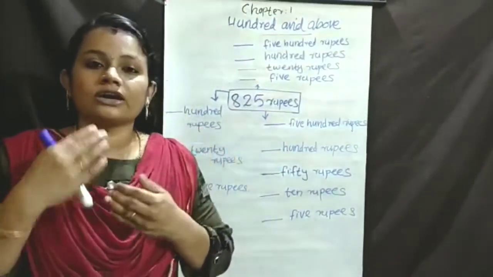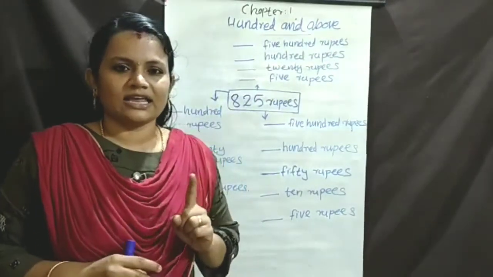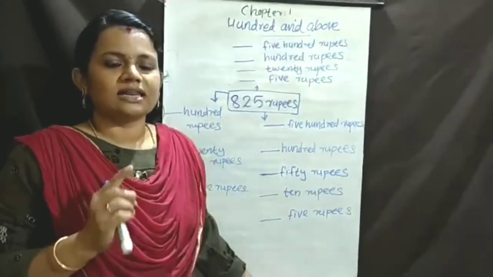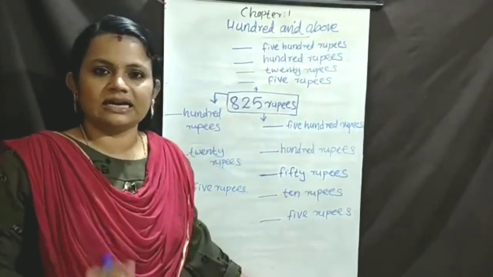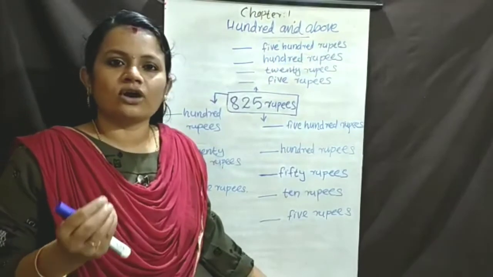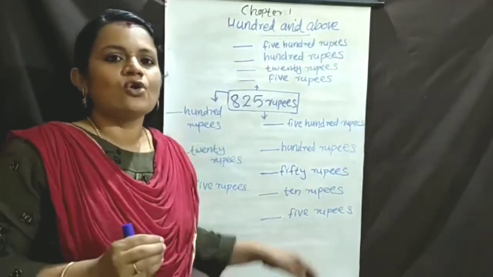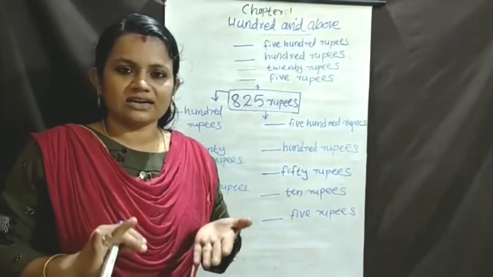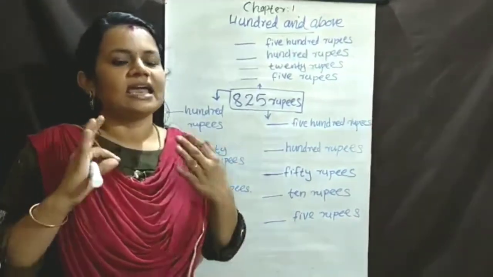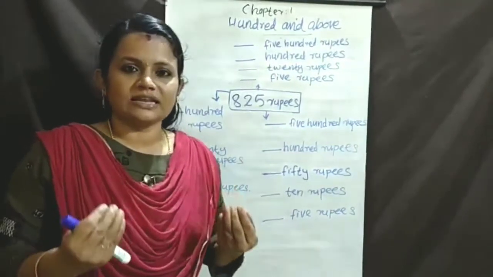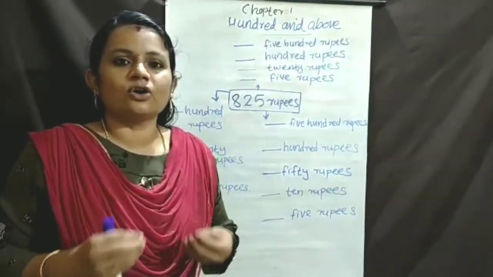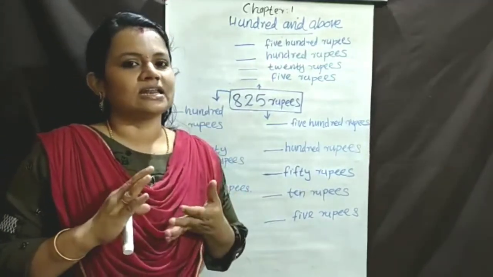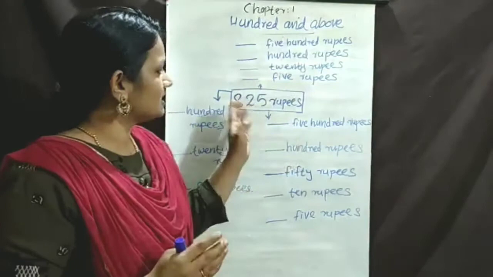Okay, first of all, we already studied that 100 is equal to 100, 200 is equal to 200, 300 is equal to 300, 400 is equal to 400, 500 is equal to 500, 600 is equal to 600, 700 is equal to 700, 800 is equal to 800, 900 is equal to 900, 1000 is equal to 1000. We already learned that.